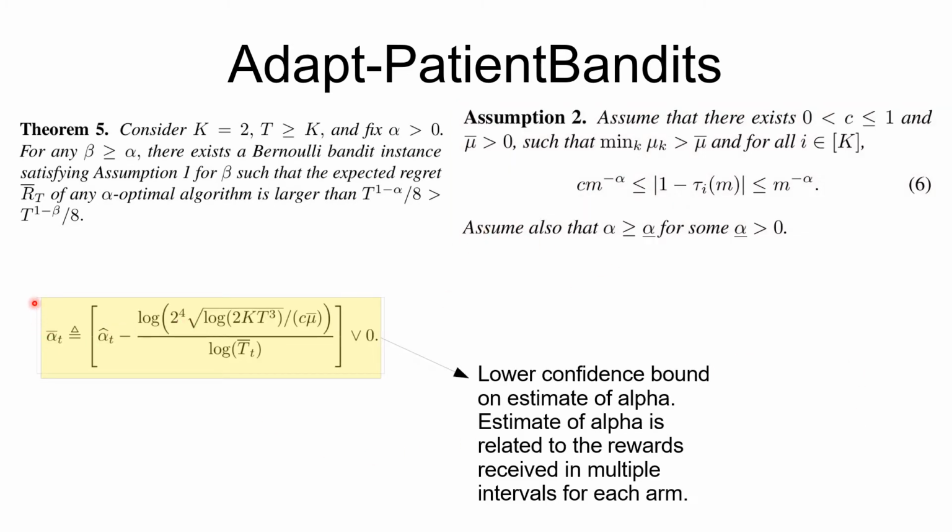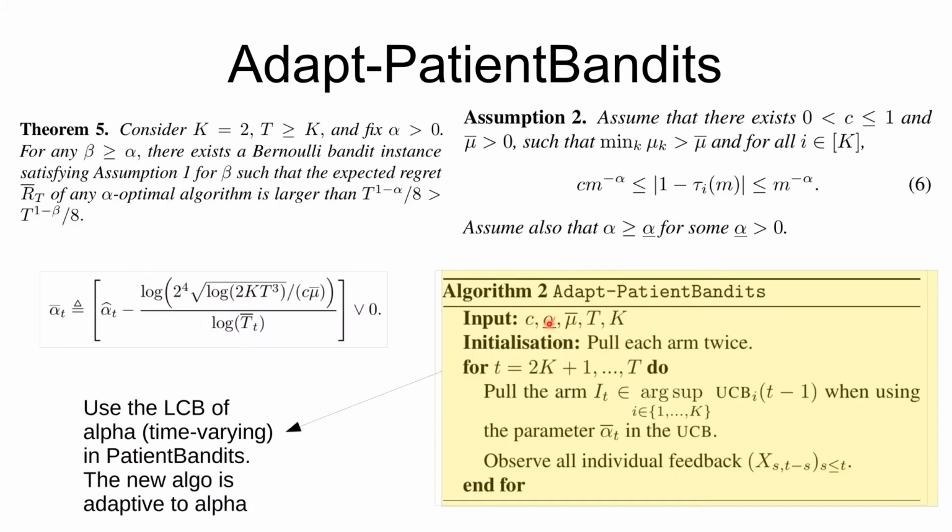With this assumption, the authors now establish a lower confidence bound on the value of alpha. This is done using an estimate of alpha, which depends on the rewards obtained so far, and the confidence term here is essentially the one which is obtained from the assumption. In the patient bandits algorithm, at every step in the UCB estimate of the reward, we used the parameter alpha. In the adapt patient bandits algorithm, we rather use the LCB estimate of alpha obtained from round t in the UCB estimates. This is the only difference between adapt patient bandits and the patient bandits algorithm.